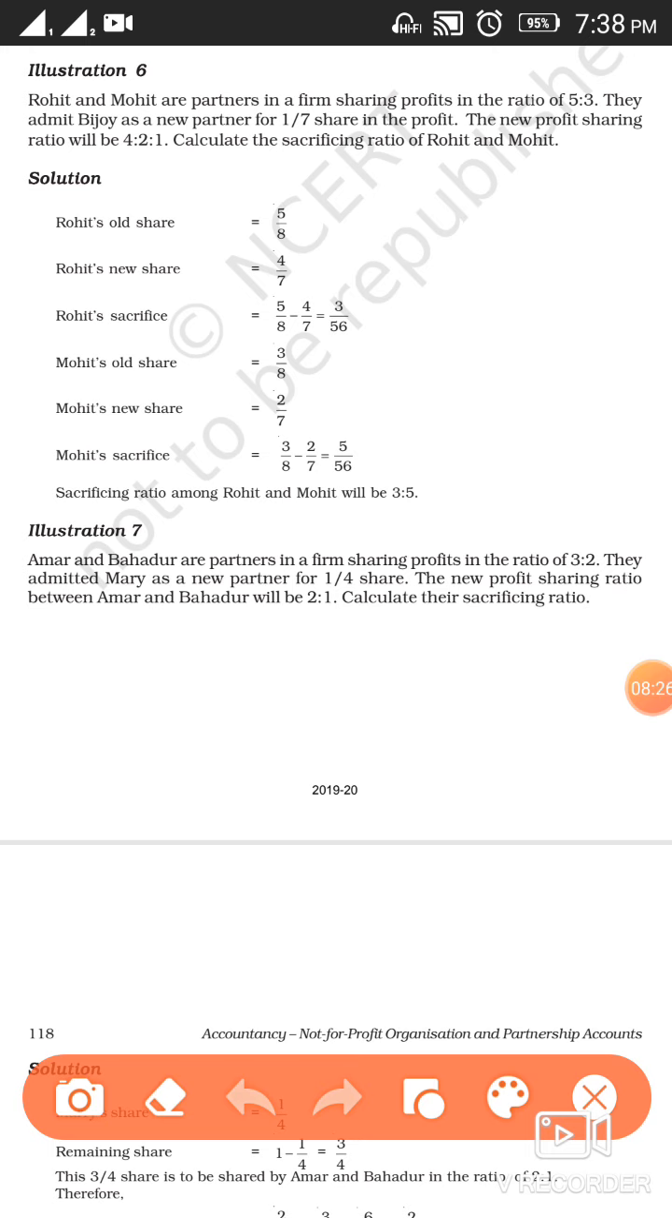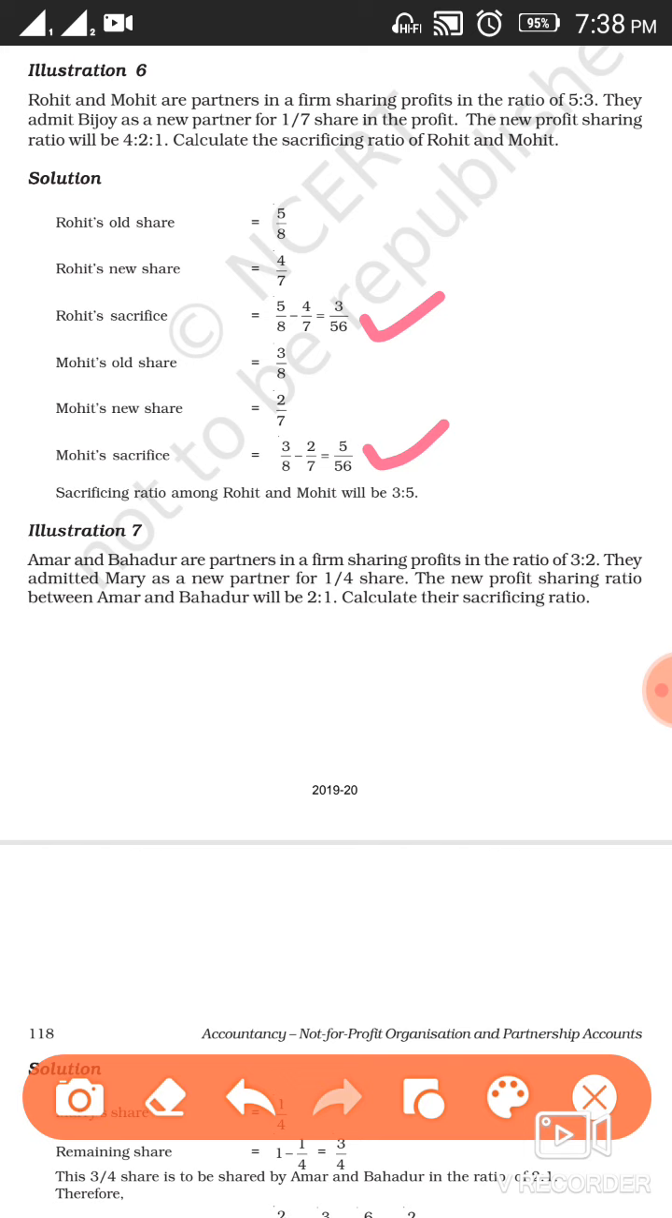Now you have the sacrifice of Rohit and of Mohit. Rohit's sacrifice is 3/56, whereas Mohit's sacrifice is 5/56. With the help of these you can calculate the sacrificing ratio. So the sacrificing ratio will be 3/56 ratio 5/56, or simply 3:5. Remember, to make the ratio, your denominators should be the same. In this case, the denominator is 56.